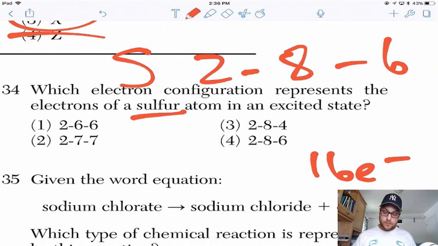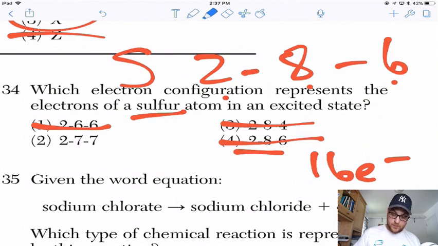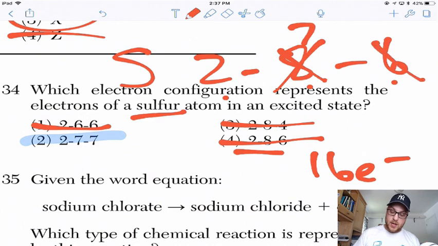So 2 plus 6 plus 6, that's what? 12 plus 6? No, not 12. That's 8 plus 6, which is 14. So that can't be it. 2 plus 8 plus 4 is also 14. So that can't be it. 2-8-6 was the ground state. So no. This is the right answer. Why? Because it took one from there and moved it up. Excited.